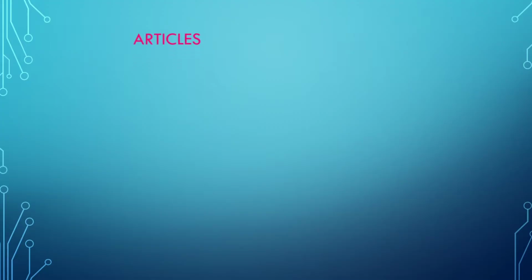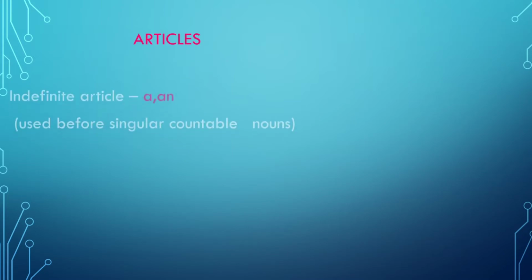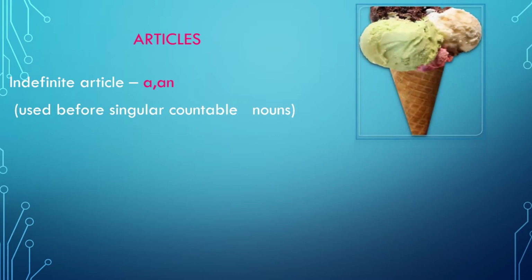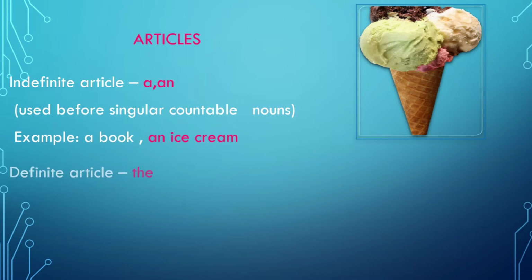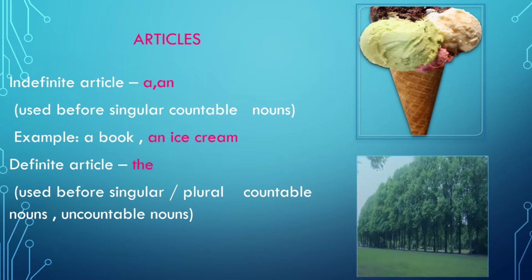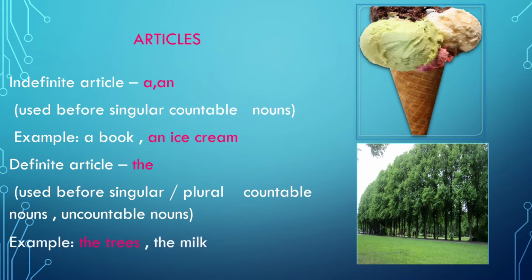Articles. Articles are determiners, meaning words which are placed before nouns. There are two kinds of articles. The indefinite article, a and an, is used before singular countable nouns. For example, a book, an ice cream. And you have the definite article, the. The definite article the is used before singular as well as plural countable nouns and also before uncountable nouns. For example, the trees, the milk.